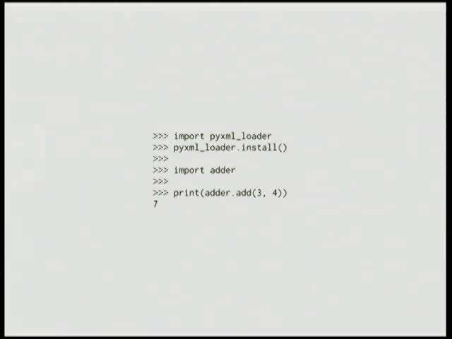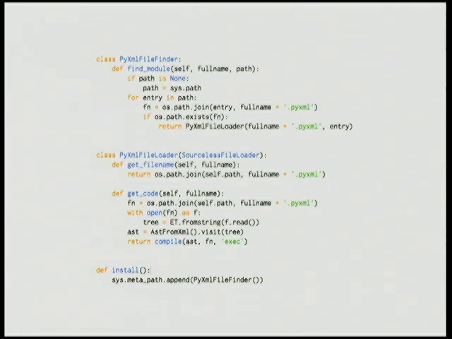So let's make this glorious new possibility of Python in XML a reality and install a PyXML loader. So now we can import adder.pyxml. And it's actually pretty easy to do that too. To do all of that, we create a custom importer file loader for the import machinery. The import stuff needs me to register a finder, which will locate the PyXML file matching the module name that's being imported. And it returns a loader, which can load the module and give back a code object. So you can see it's pretty straightforward.